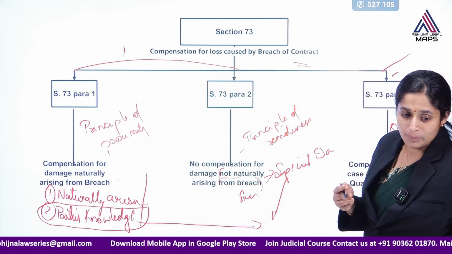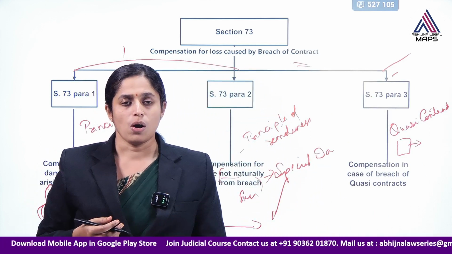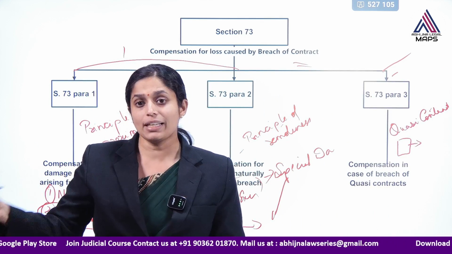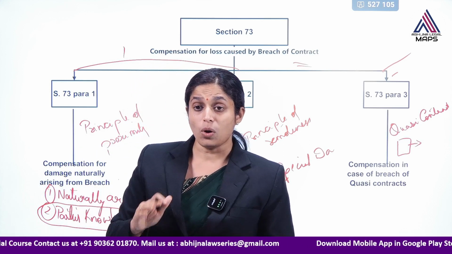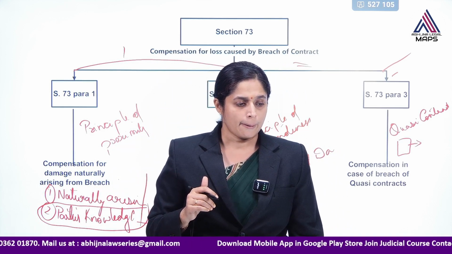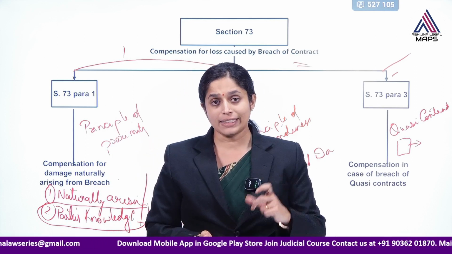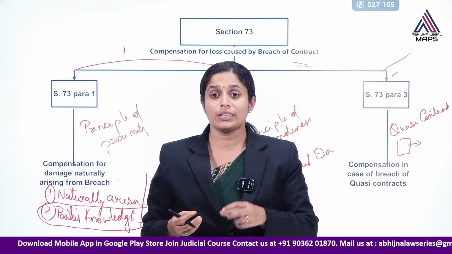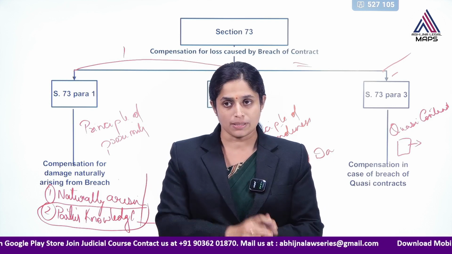We can give the example for quasi contracts as a finder of lost goods, or a tradesman or a delivery boy who has wrongly delivered the property to someone else instead of Mr. A. So, what will happen in such situations? Although the party who took delivery and the tradesman did not have any kind of contract, that person who took the wrong delivery has certain obligations to deliver it to the right person.